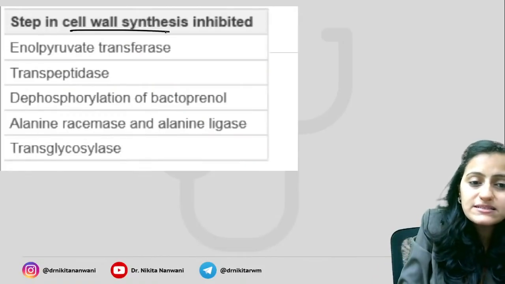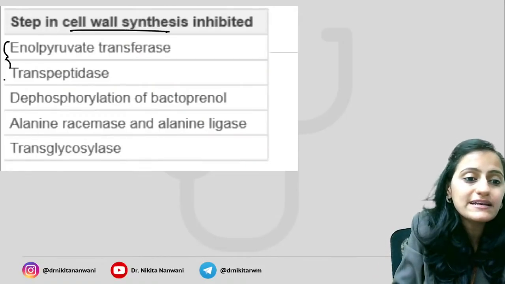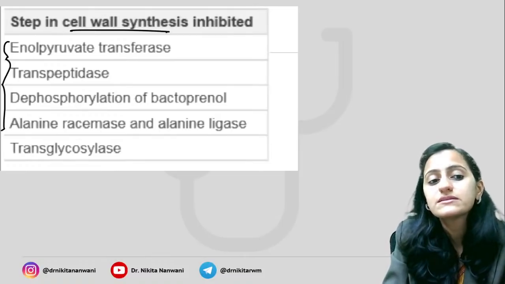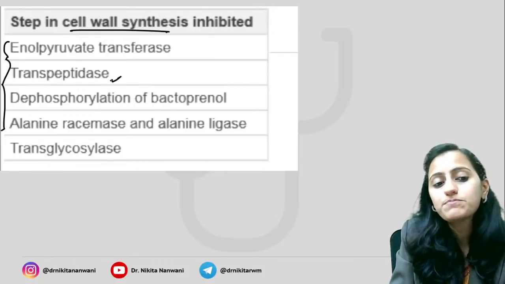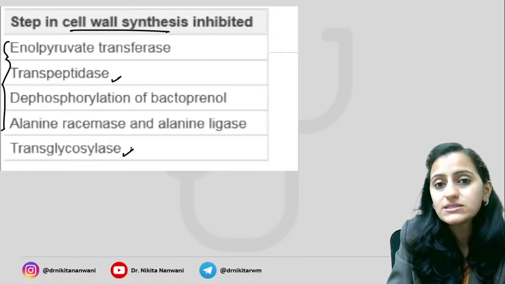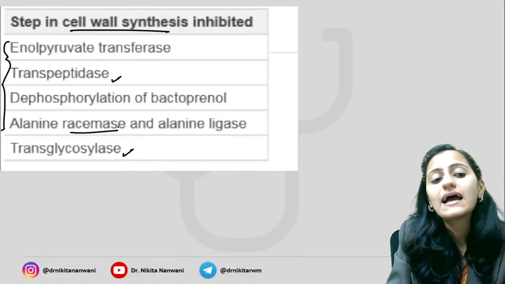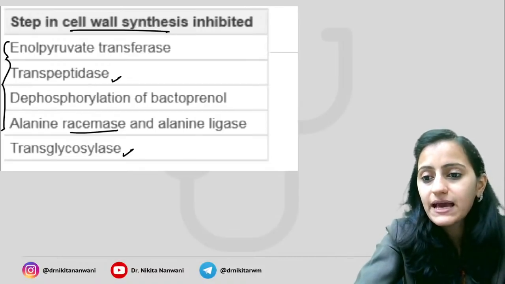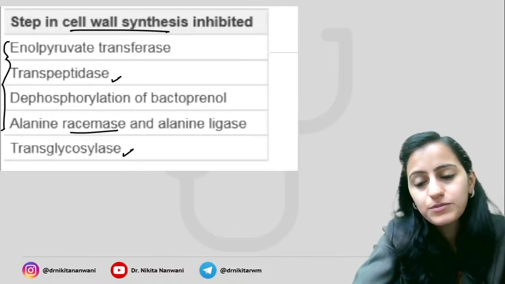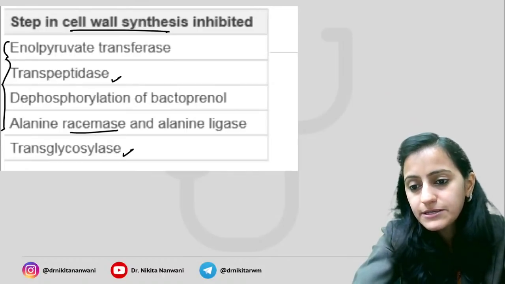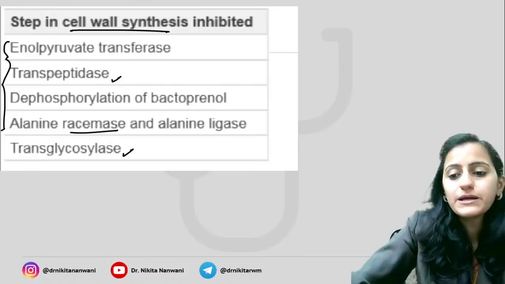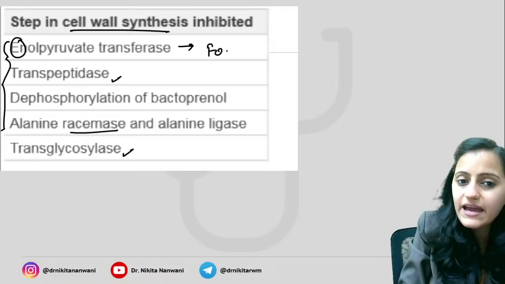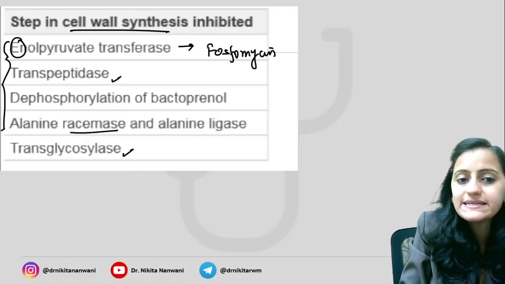In the cell wall synthesis inhibition, the drugs that I was telling you, at each step, which drug is acting? Which is the drug which acts on cell wall synthesis by inhibiting your transpeptidase, by inhibiting your transglycosylase, which inhibits the alanine racemase. This is also what we need to know, the mechanism of action of the antimicrobials acting on the cell wall. So which is the first one? Enol pyruvate transferase. E is followed by F. Remember, it is fosfomycin.